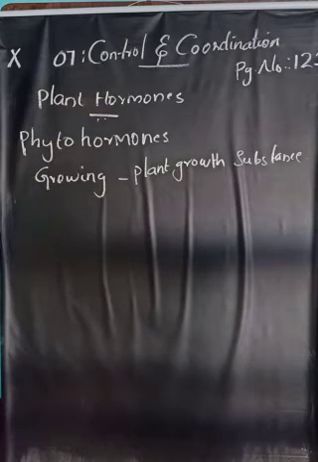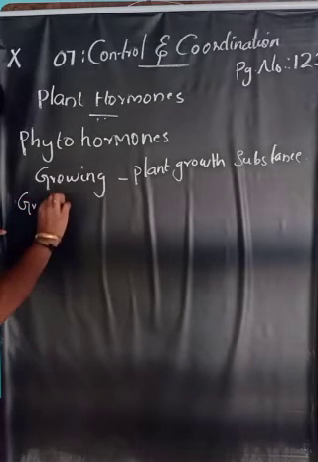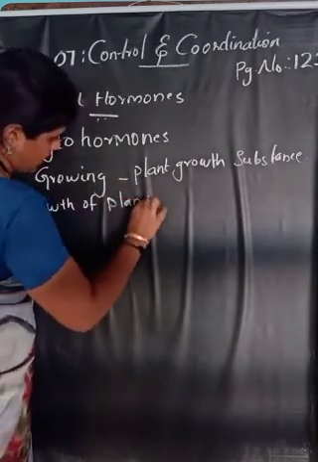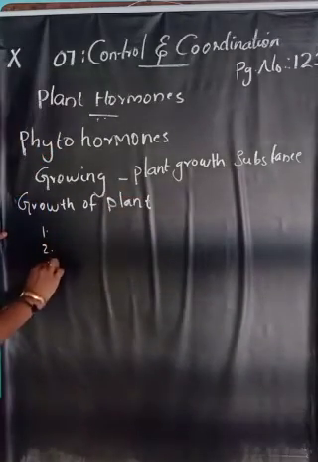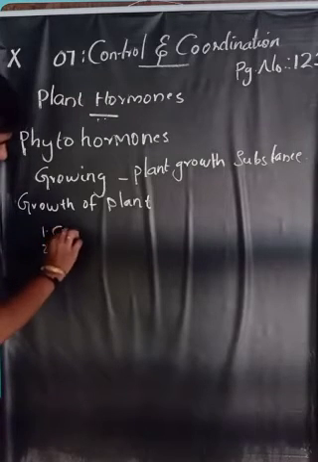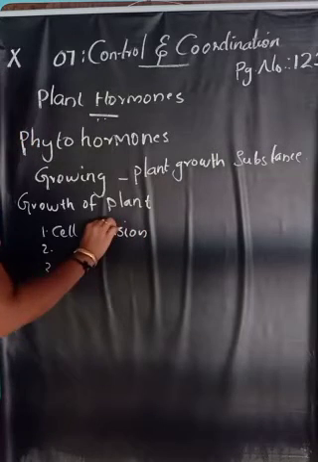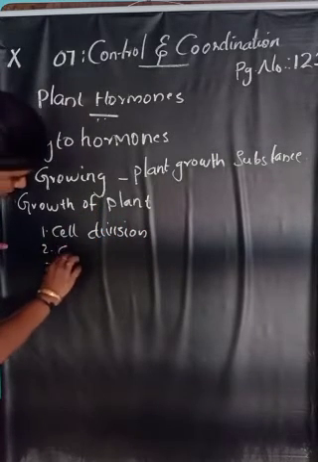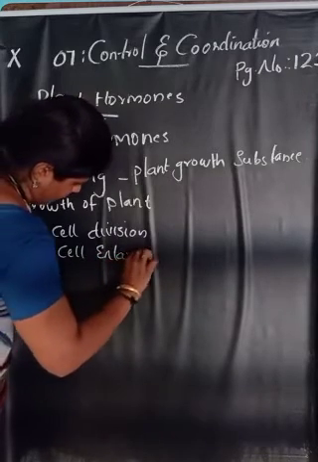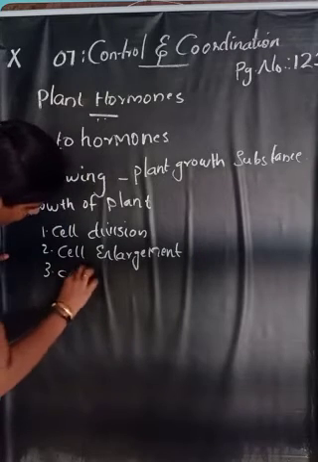Okay, so we can divide the growth of plants into three: first, cell division; then cell enlargement; and cell differentiation.